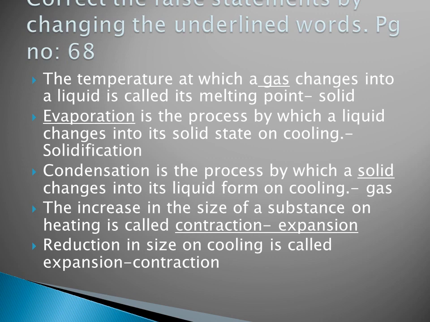The temperature at which a gas changes into a liquid is called the melting point. Here the underlined word gas is wrong. The correct option is solid. The temperature at which a solid changes into liquid is called the melting point. So strike the gas and then write solid.